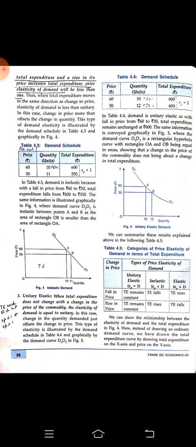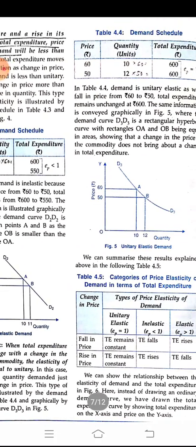Whenever we are studying unitary elasticity, usually we find it is equal to 1. Here they are trying to show us in this diagram. We will understand table 4.4. They are showing us when the price was 60, the quantity demanded was 10 and the total expenditure was 600, and as the price decreased to 40, the quantity demanded became 12 but the total expenditure remains the same, 600. So here we are going to say price elasticity is equal to 1. The same thing has been shown in a graphical way.